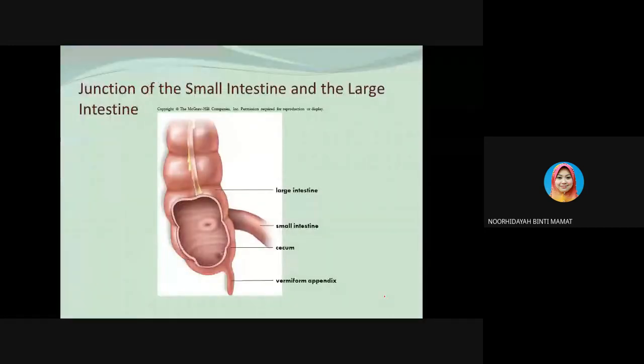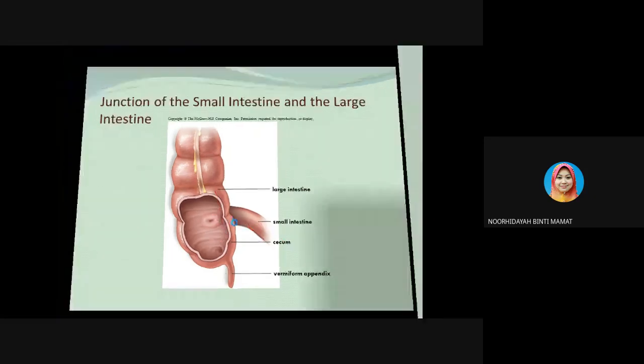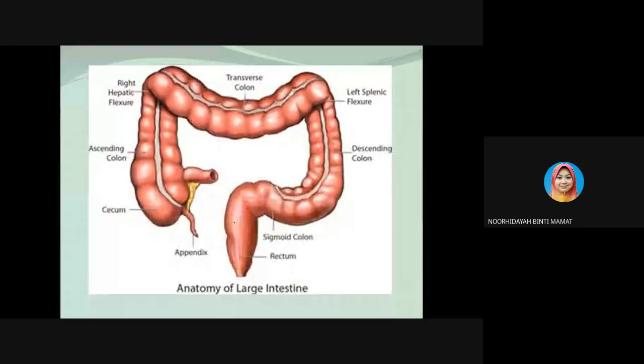So this is the junction of the small intestine and large intestine. This is the cecum, which aids in the fermentation of plant materials and also connects the small and large intestine. This is the anatomy of the large intestine.